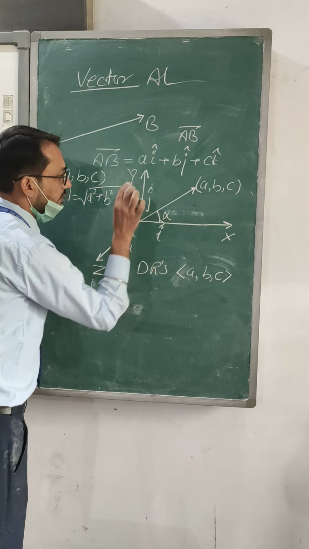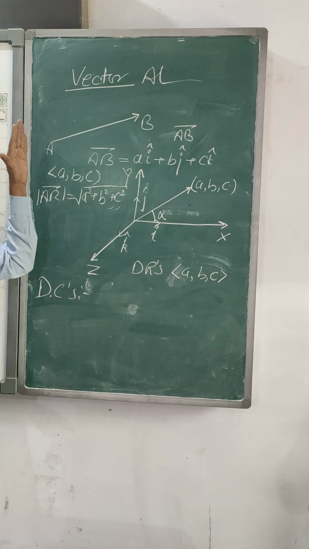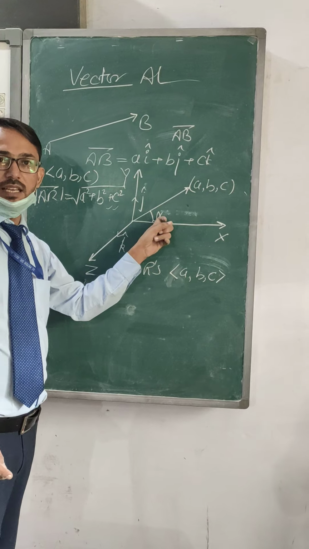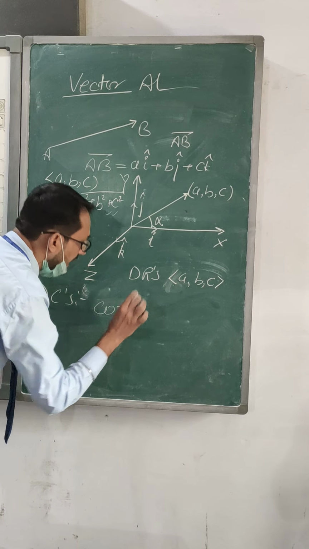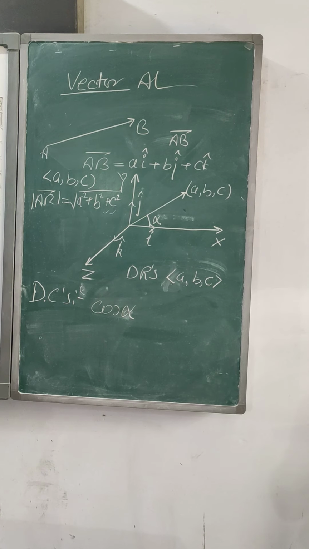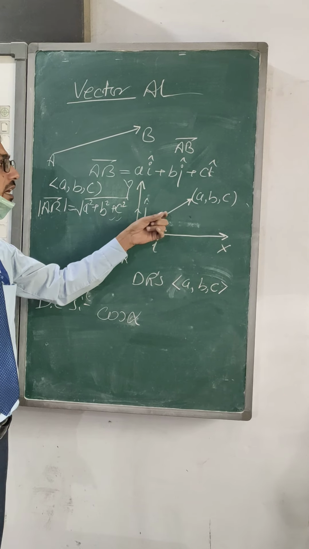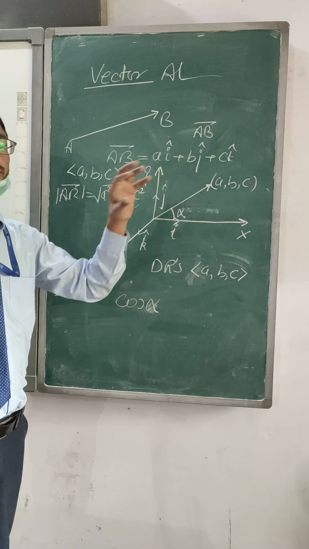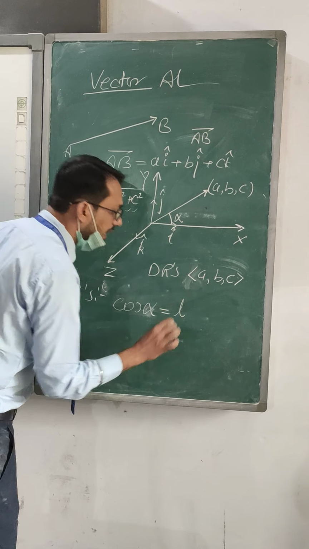I am representing it with alpha. The angle the vector makes with the x-axis is alpha, and the cosine of this angle is the direction cosine of the vector with the x-axis. Direction cosine with the x-axis is cos alpha, or it will be represented with the symbol L.